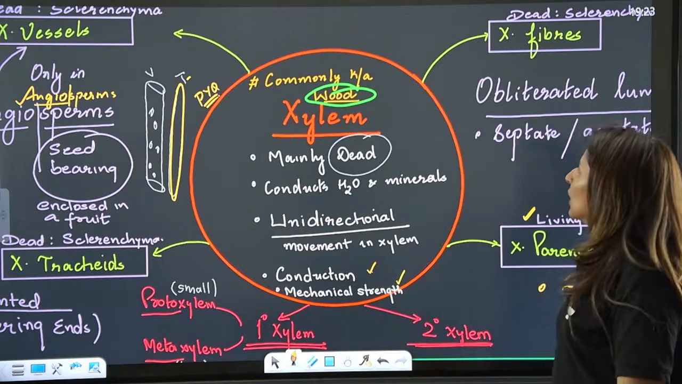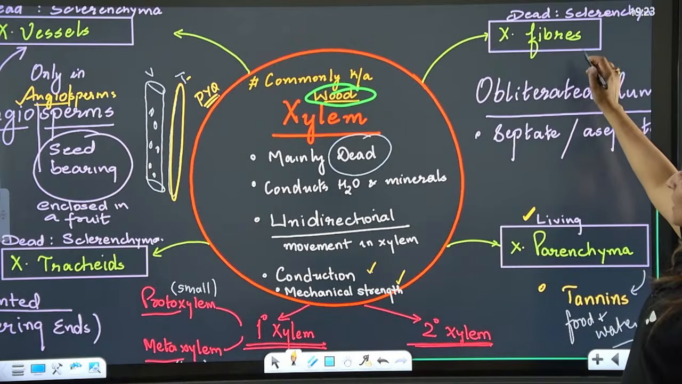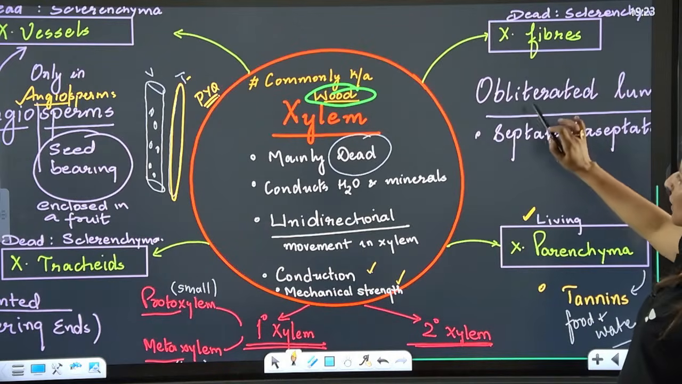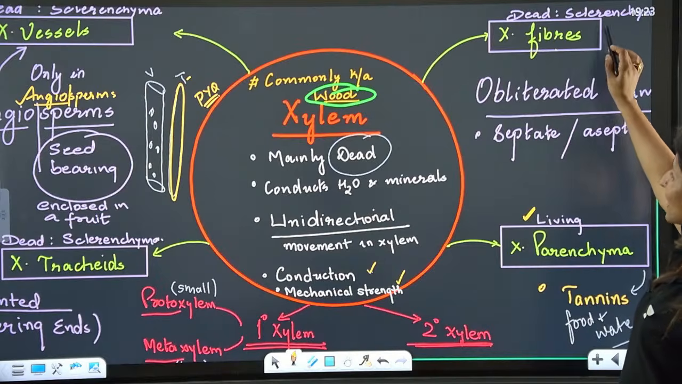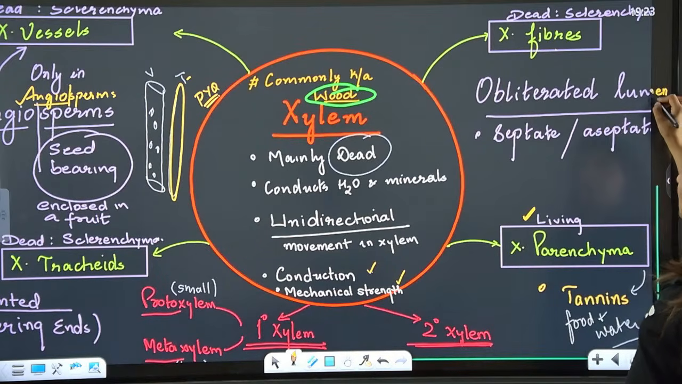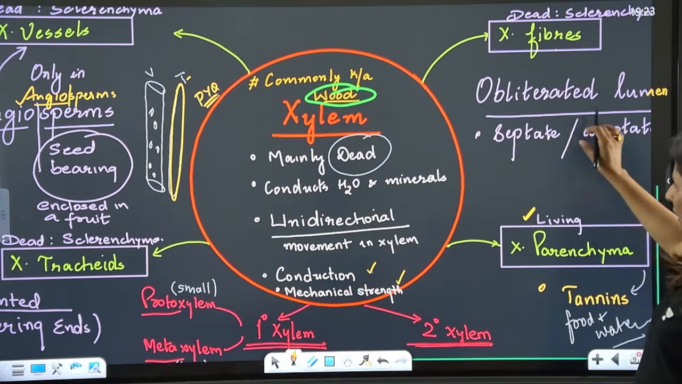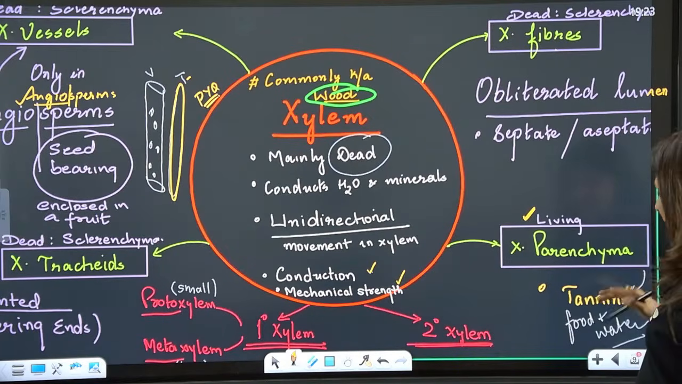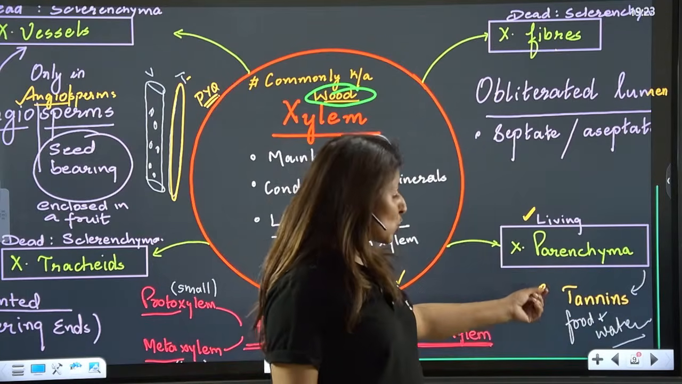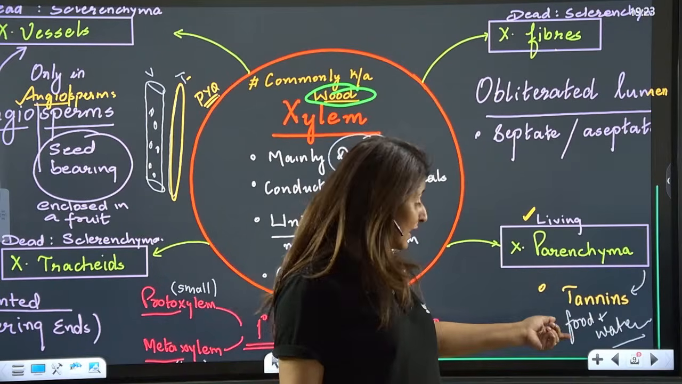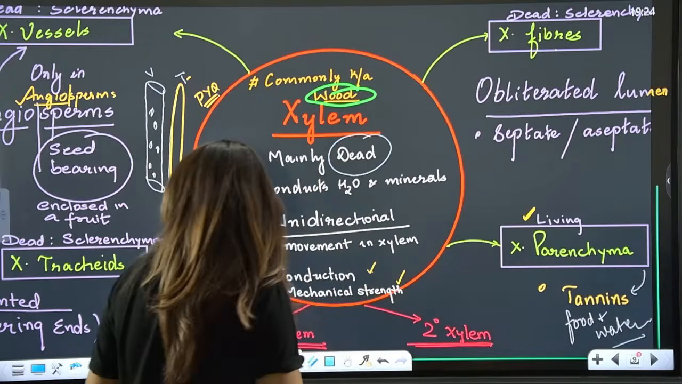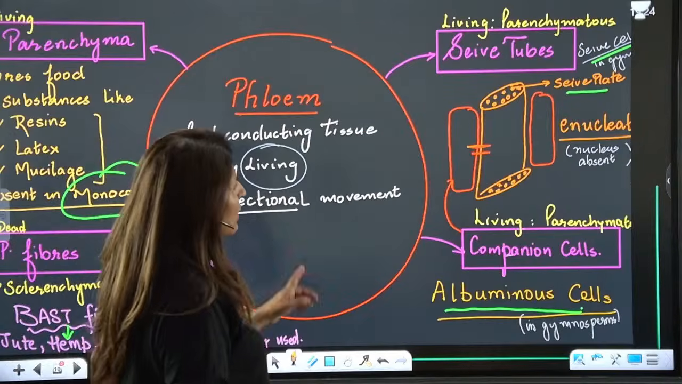Okay? All right. Now, this side, see, xylem fibers. Fibers, I've told you, are always made up of sclerenchyma, and because they are sclerenchymatous, the lumen is obliterated, means the lumen gets vanished. They can be septate or aseptate. Parenchyma is living. Now, what is the function of xylem parenchyma? It stores food, water, and then tannins. Remember that. Now, just after this, we are going to talk about phloem.